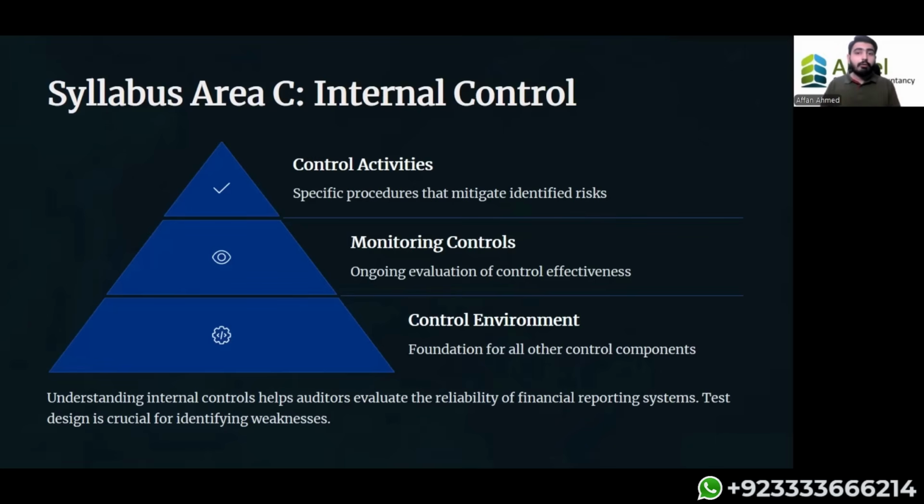He checks the internal control for its design first. If the design is weak, he will not check the control for its implementation. Obviously, if the design is weak, the implementation will be weak as well. So first of all, the auditor will check whether the control has been designed accurately, mitigating or reducing the risk of fraud and error to an acceptable level.